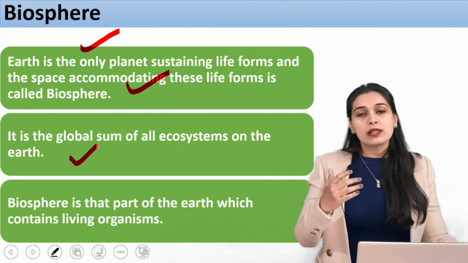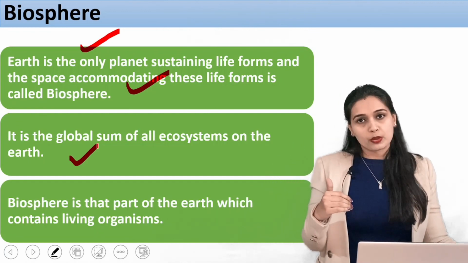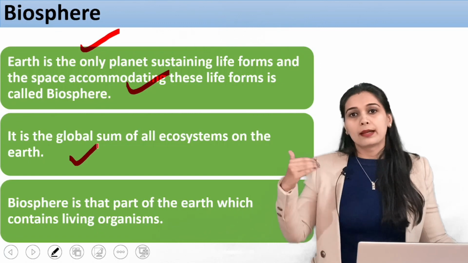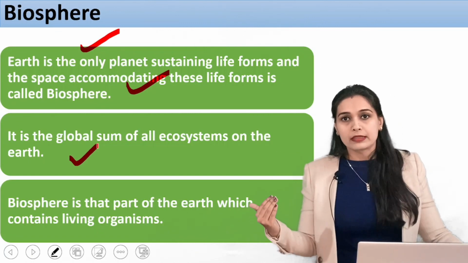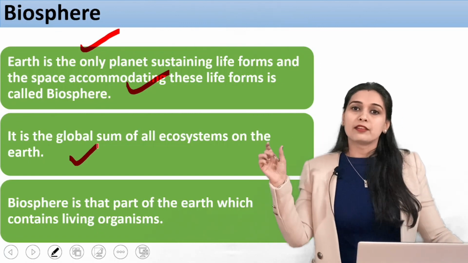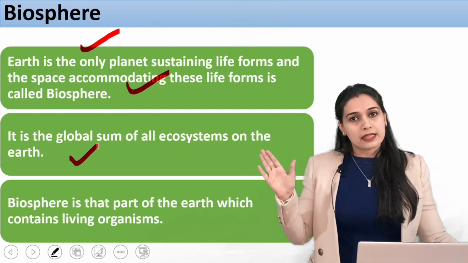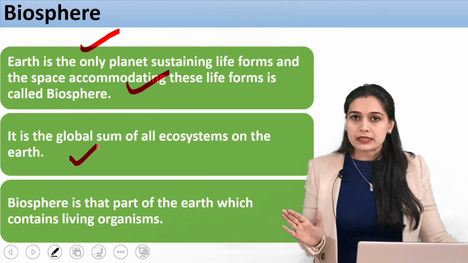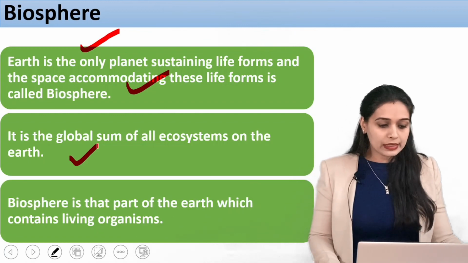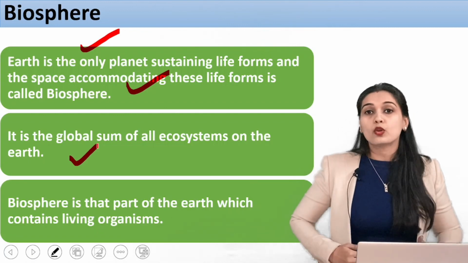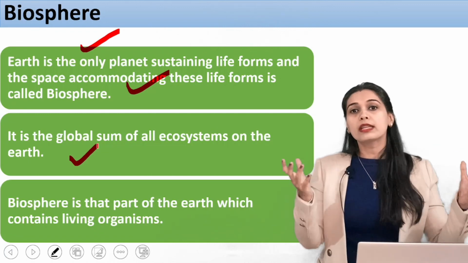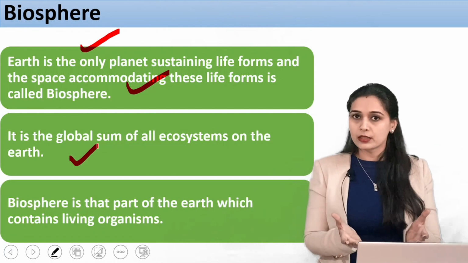All these areas in the environment, for example habitat, you should know what a habitat is. You should know all these things by definition, only then will you be able to understand what the question is asking you and how you are supposed to answer it. Now, the biosphere is a global sum of all the ecosystems. We will understand what an ecosystem is.